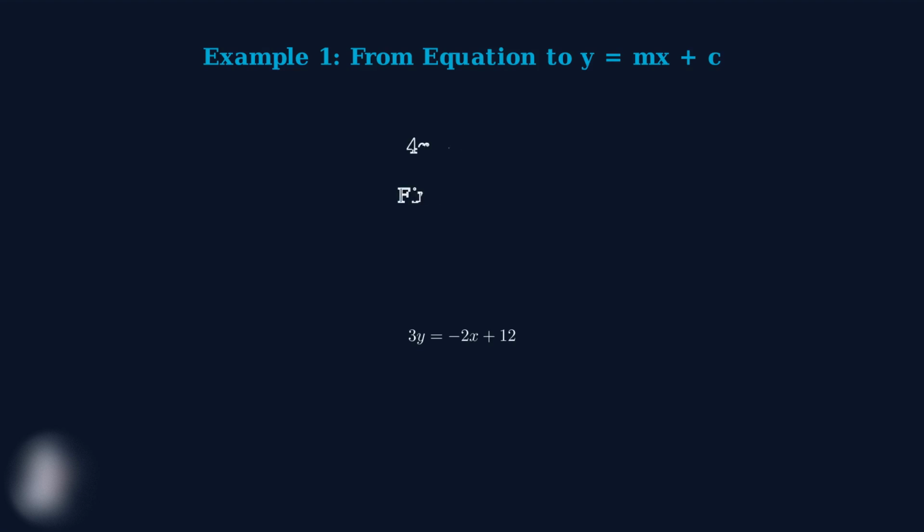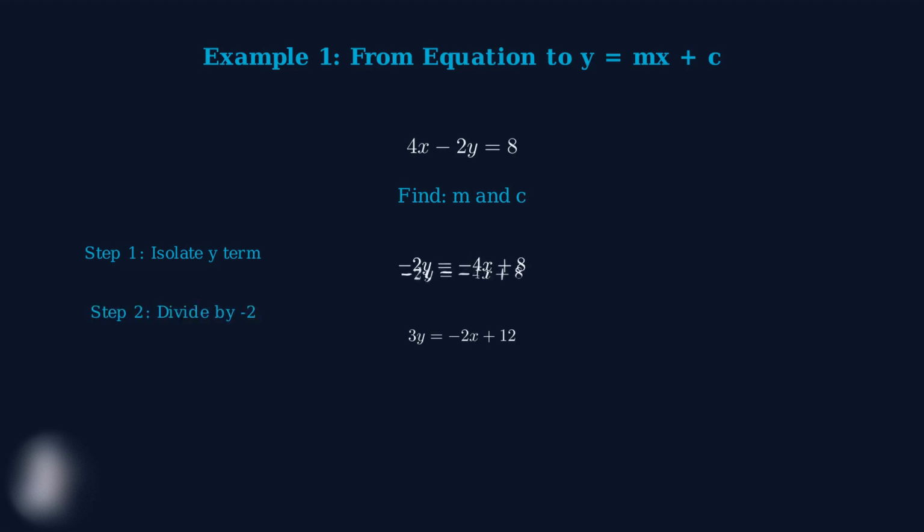Let's work through our first example. We have the equation 4x minus 2y equals 8, and we need to find the values of m and c by converting this to y equals mx plus c form. Step 1. We need to isolate the y term. Currently, we have minus 2y on the left side. To move the 4x to the right side, we subtract 4x from both sides of the equation.